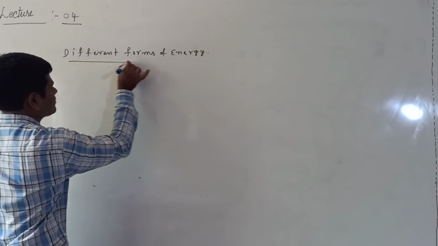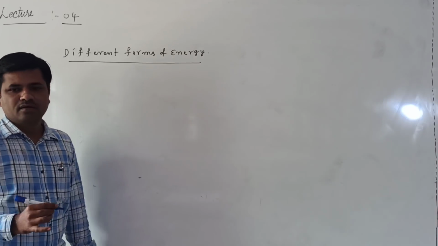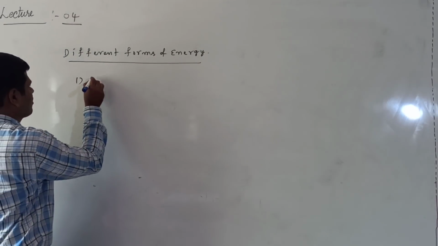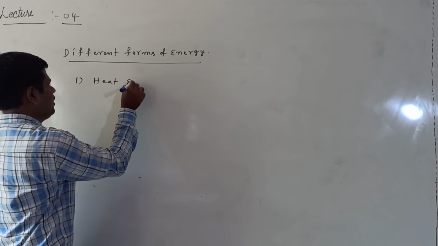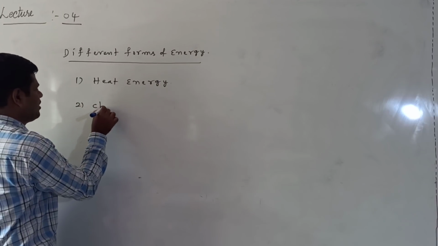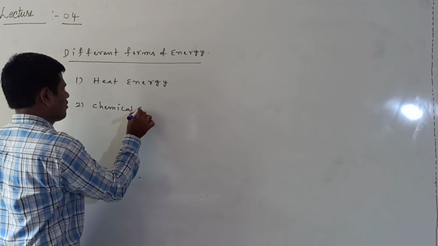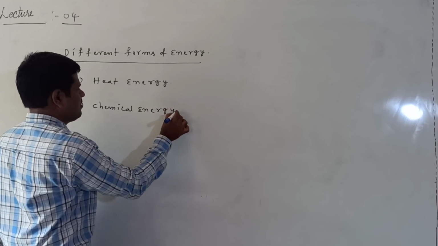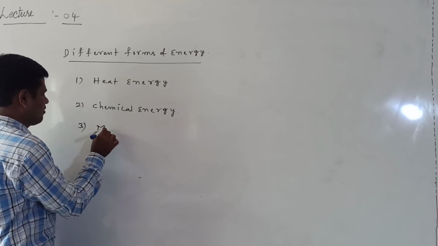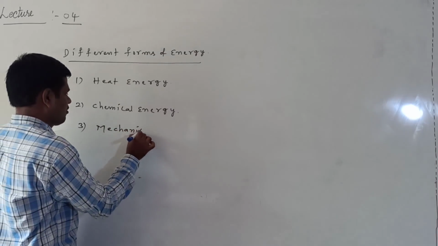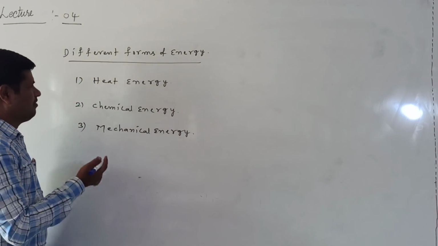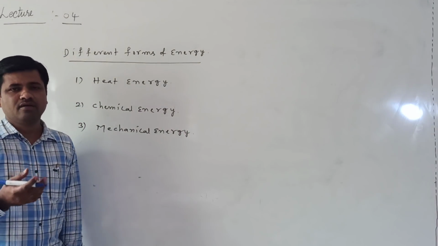What are the different forms of energy? The first one is heat energy. The second one is chemical energy. The third one is mechanical energy.